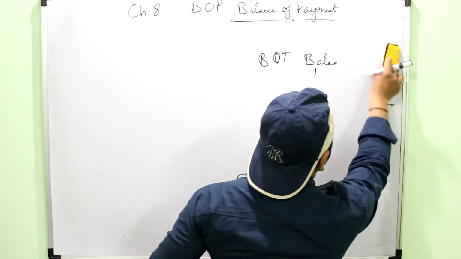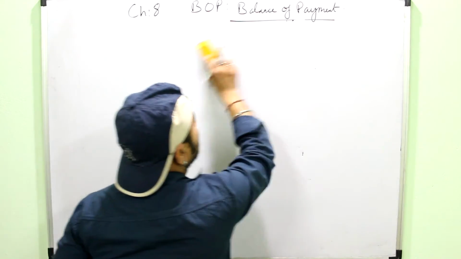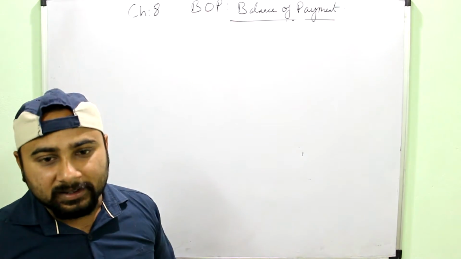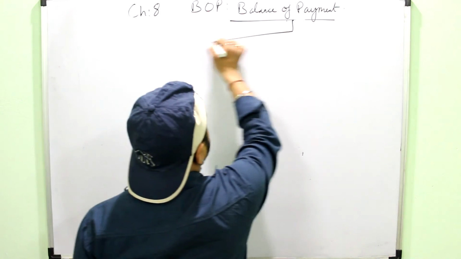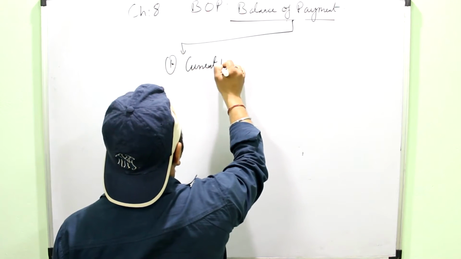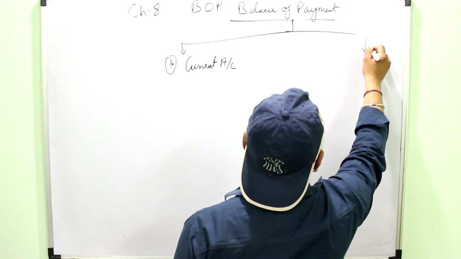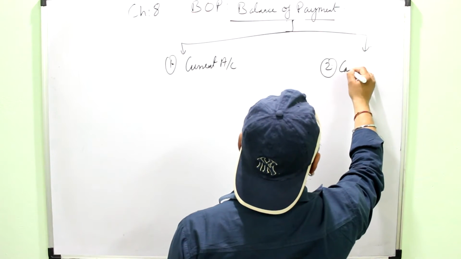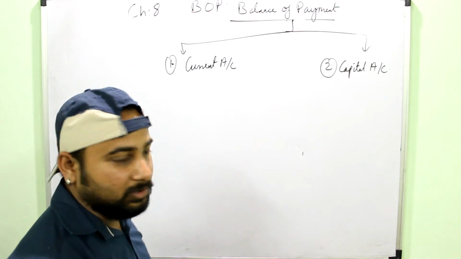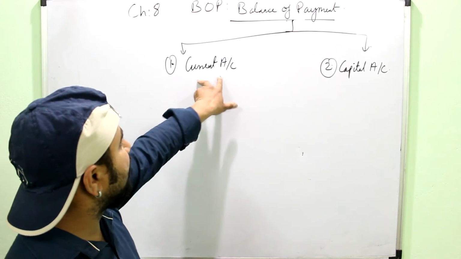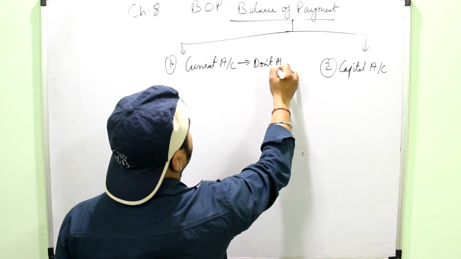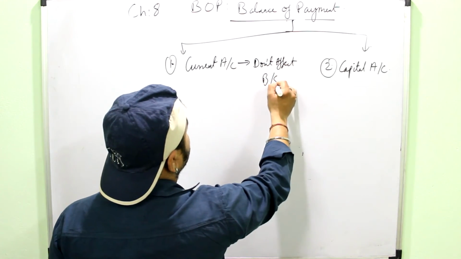Now the BOP, like the government budget, has a structure, or it is also divided into two major parts: current account and capital account. So the first part is current account. And the second part is capital account. The logic remains the same. Current account will include the transactions which do not affect the balance sheet.